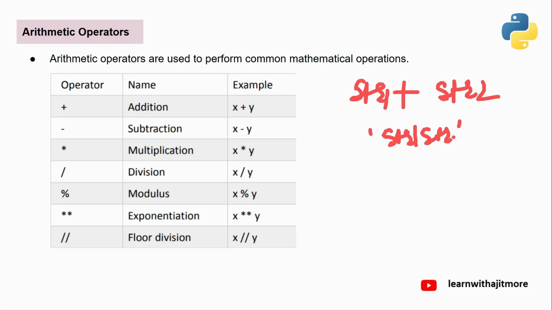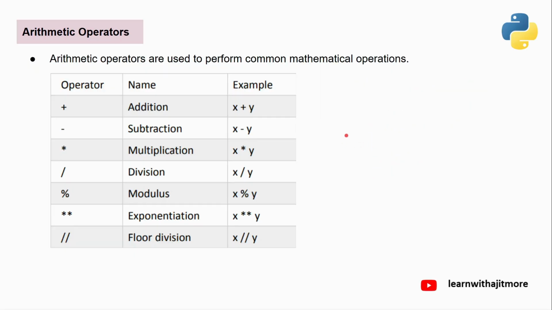What you have to remember is that these operators are not applicable on strings, only plus, and that too when both are strings, it will do concatenation. And one more, that is multiplication, but one should be a string and the other should be an integer. It doesn't matter whether the string is first or second. Int means boolean is also allowed because booleans are internally 0 and 1. So this is one combination allowed on strings.